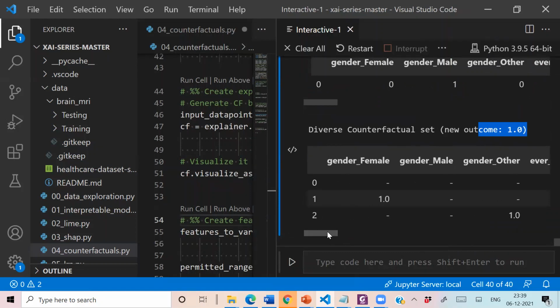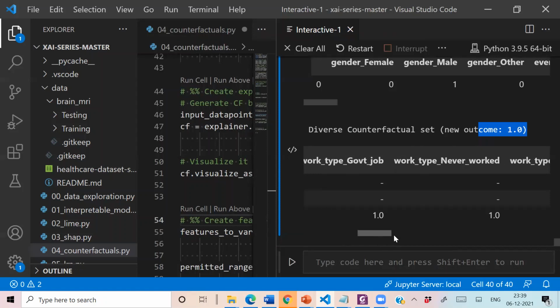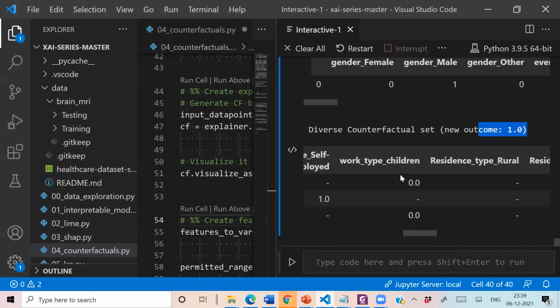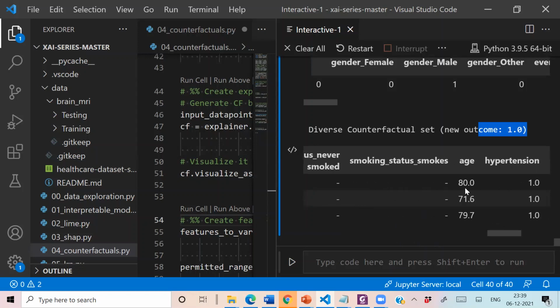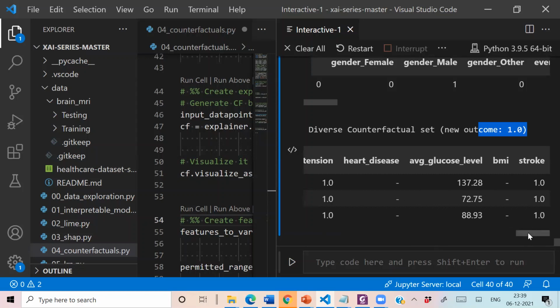If you look at the first counterfactual, it is recommending to change the work type to children. It is also recommending to change the age to 80, and hypertension to 1. It's important to note that our predicted class is 1, so hypertension to 1 and an increased average glucose level so that the predicted class can be 1.